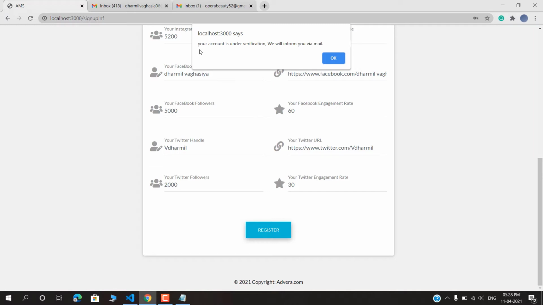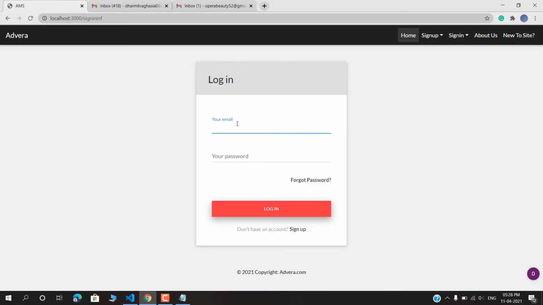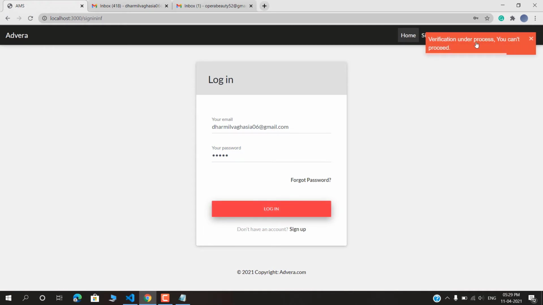Okay, here it is showing that your account is under verification. Now my account details have been sent to the site manager. If he verifies, then I will be able to log into the website. Currently I am not verified, so I will not be able to log in to the site. My account is under verification, so it will not allow me.